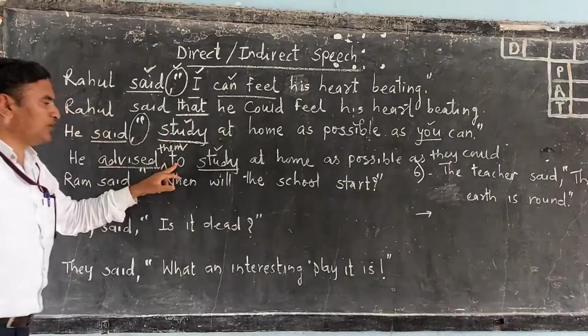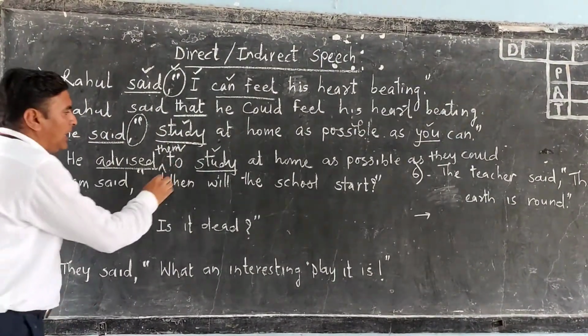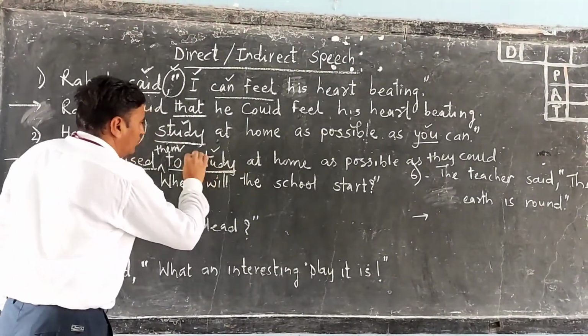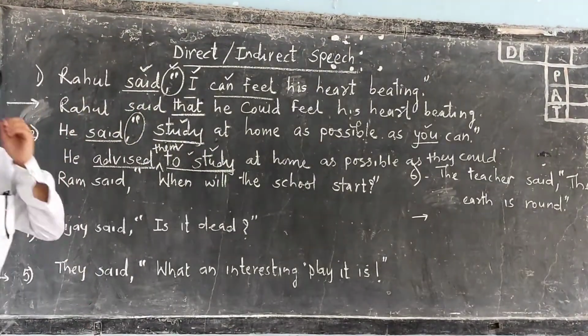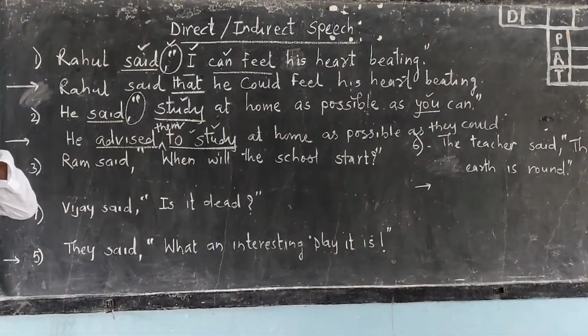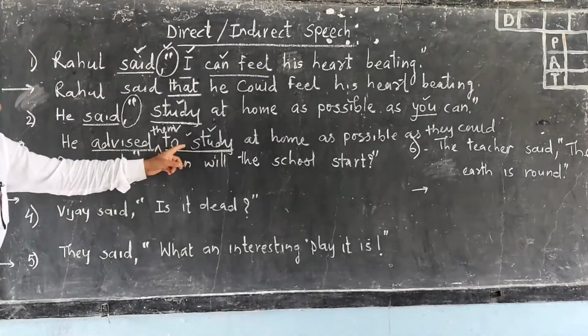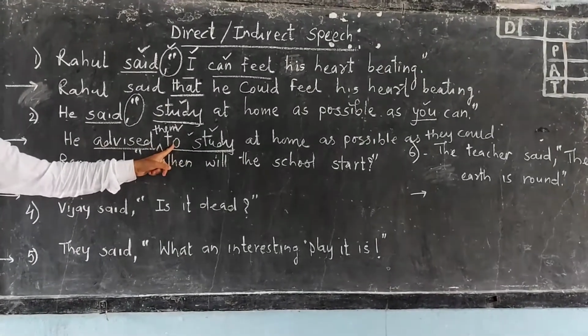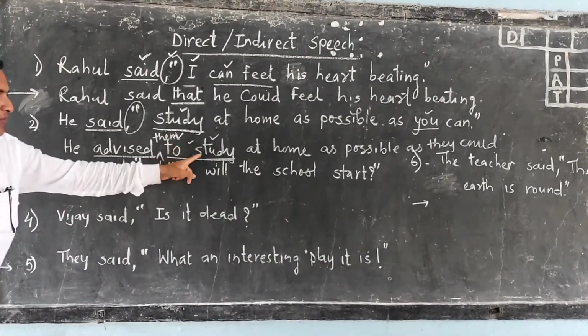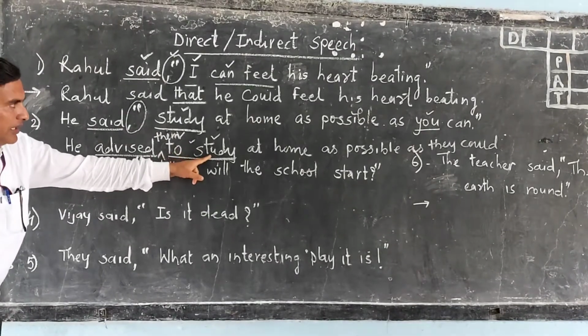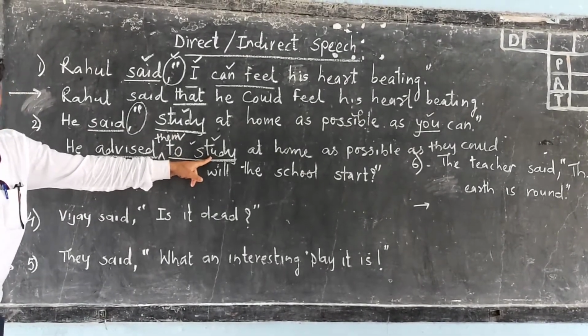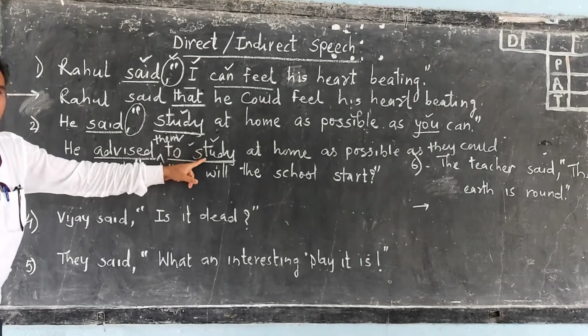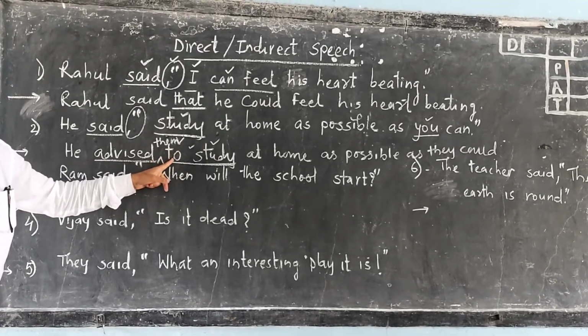Why? Because we have taken the conjunction "to" and it now becomes a to-infinitive. We cannot change the tense of any verb if the prefix is "to". So don't make it "studied". The "study" will remain as it is, as in the prefix part.